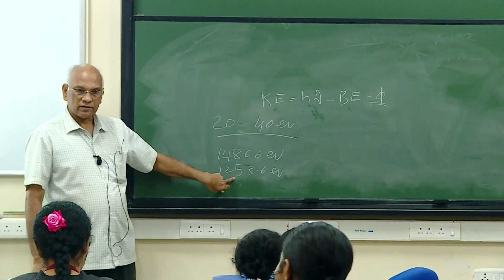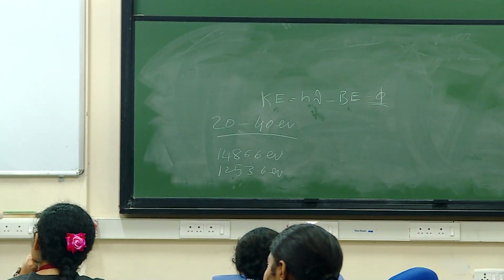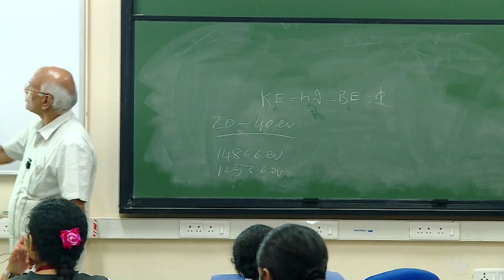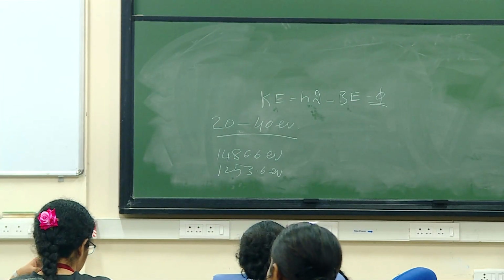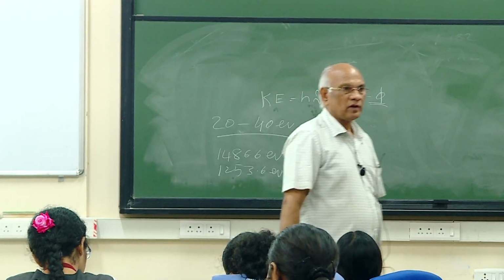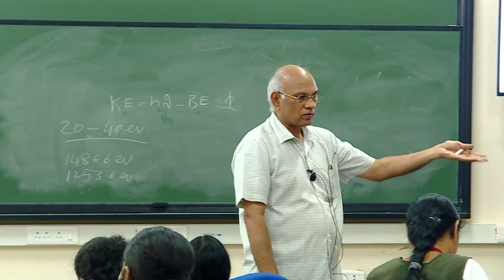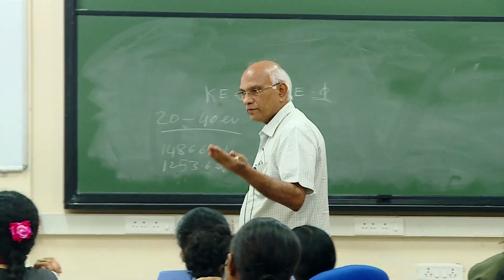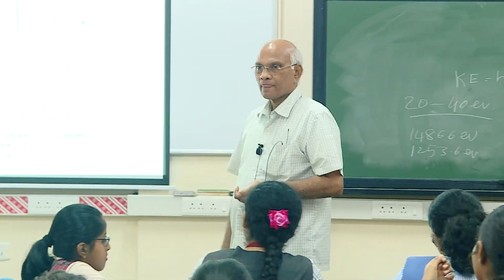So this is the photon energy to remove electrons from the core levels. This is the energy which would be sufficient to remove electrons from here. Both are photoemission, but since X-ray is used, it's called X-ray photoelectron spectroscopy. The other one, UV light is used, so it's called UV photoelectron spectroscopy. Okay.